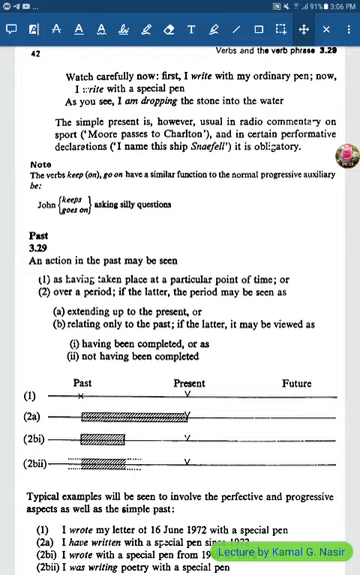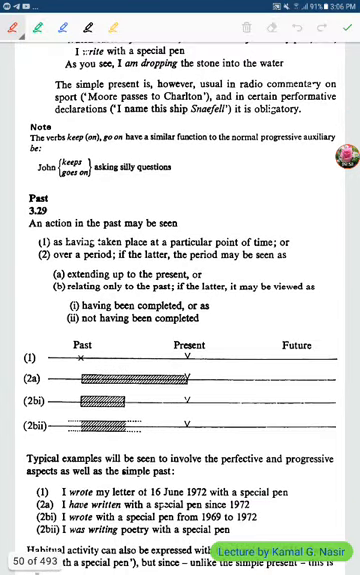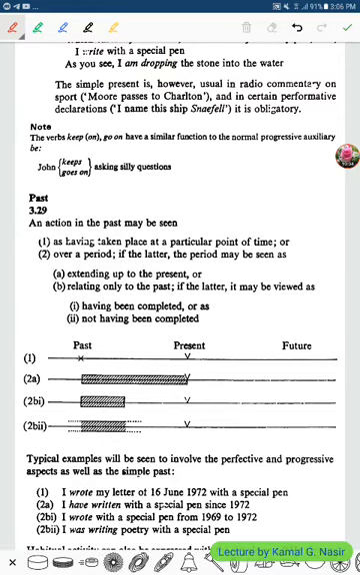As you see, I'm dropping the stone. I'm dropping the stone into the water. I'm dropping the stone into the water. As you see, this is present simple, which is see, and here am dropping is what? The present continuous, right?